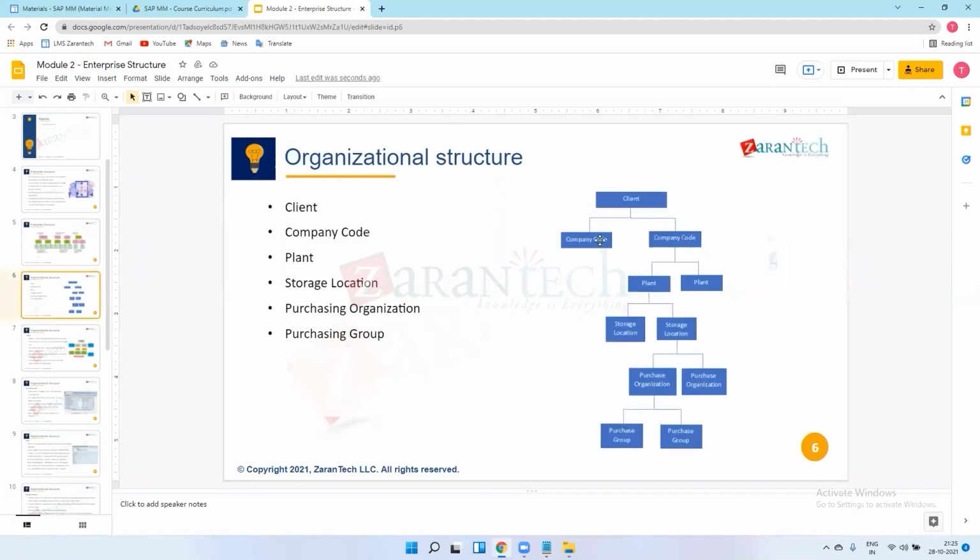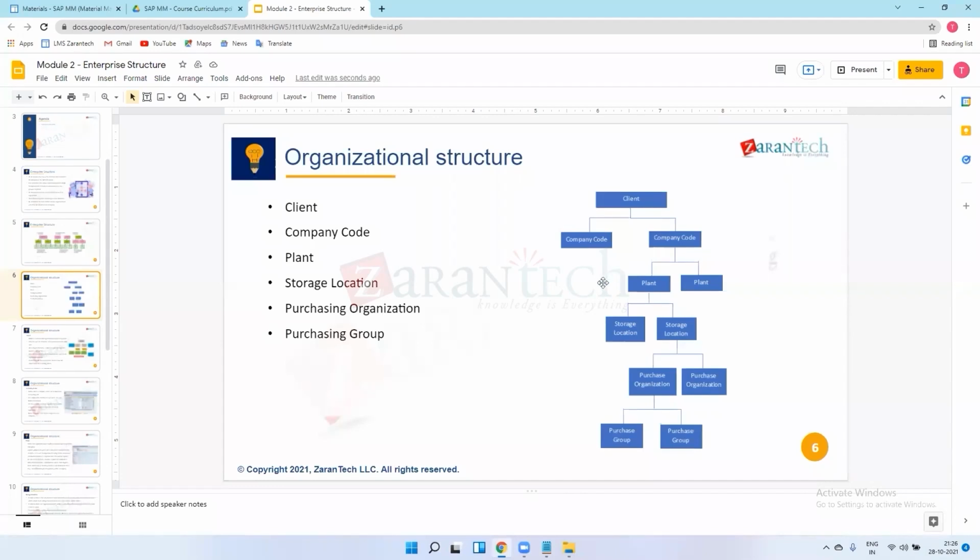Let's see, this is the company code. In this company code there are two plants. Suppose I have one company code, and there is a client requirement that I need one company code and I want 10 plants. We can create 10 plants, but we need to create those plants in this company code only. We cannot create one plant in this company code and one plant in that company code. There is no direct relationship between these company codes for these plants.